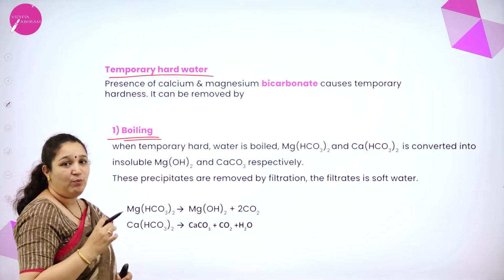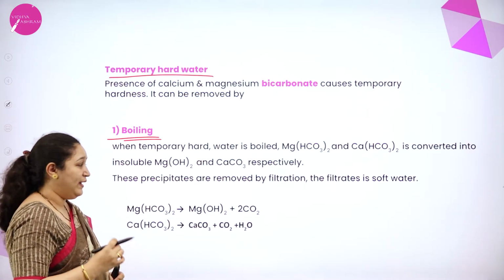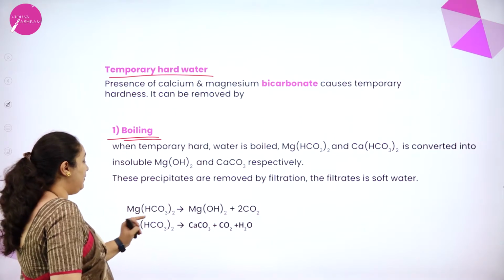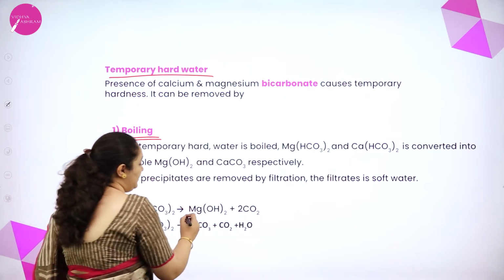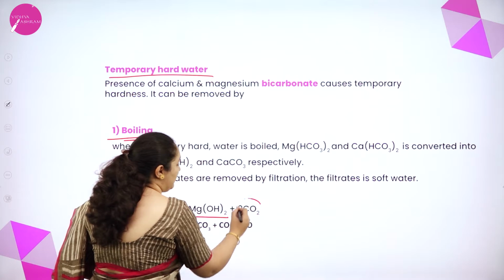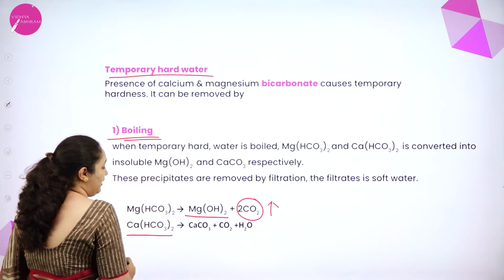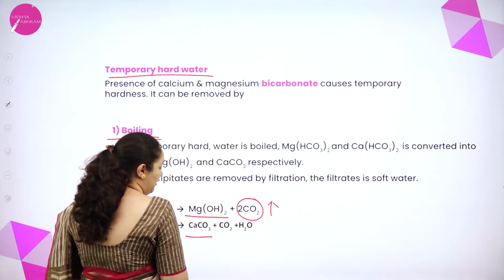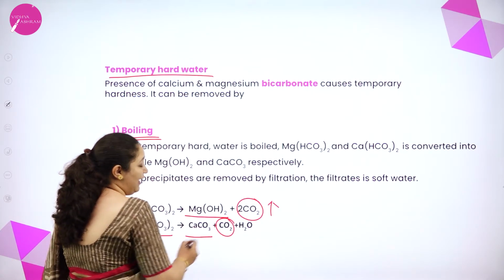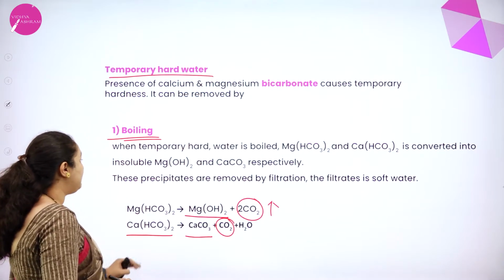First is by boiling. What happens while boiling? Magnesium bicarbonate will get converted to magnesium hydroxide and carbon dioxide gas will be liberated. Similarly, calcium bicarbonate will form calcium carbonate, carbon dioxide gas and water. So what is happening?